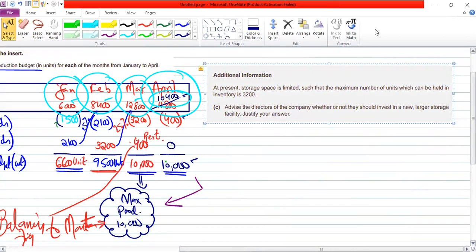At present, store capacity is limited, such as the maximum number of units can be held 3,200. They are saying like that for the March. Advise the directors they should invest in a new warehouse or no. So we will give advice means some positive, yani advantages and some drawbacks. Both we will write and then we will decide.